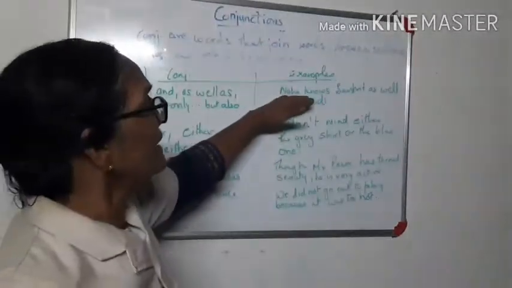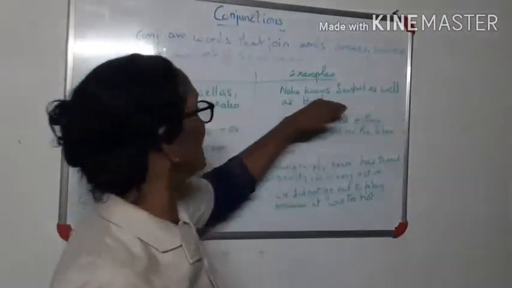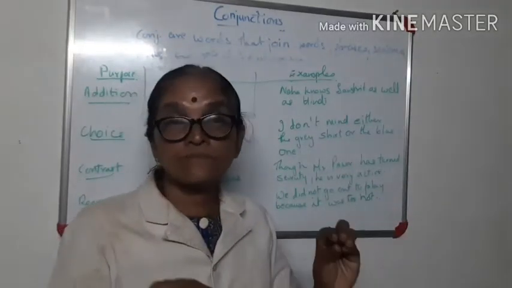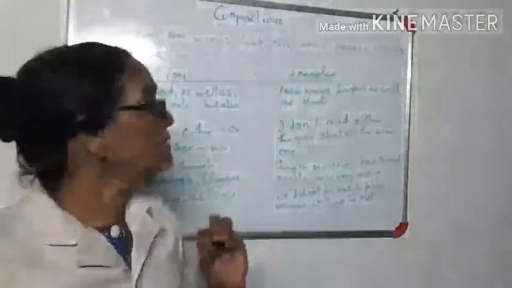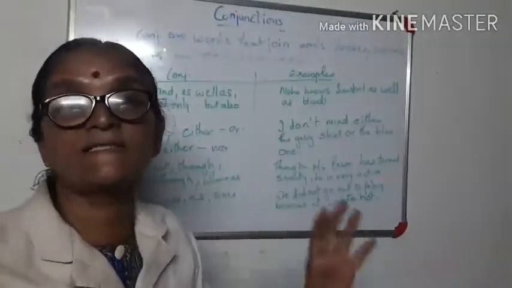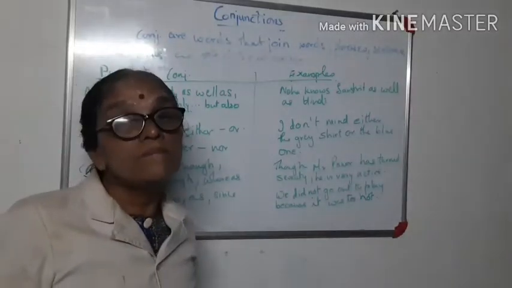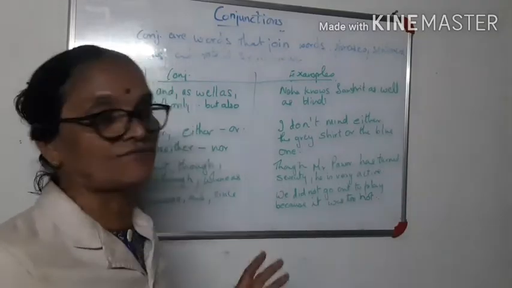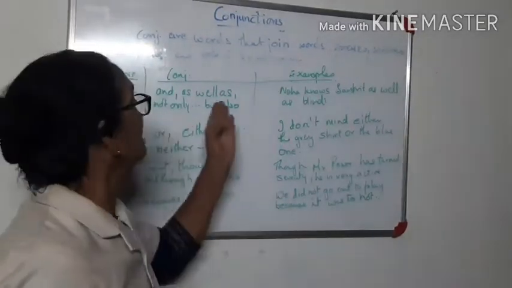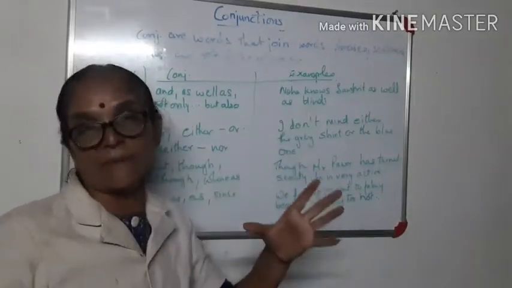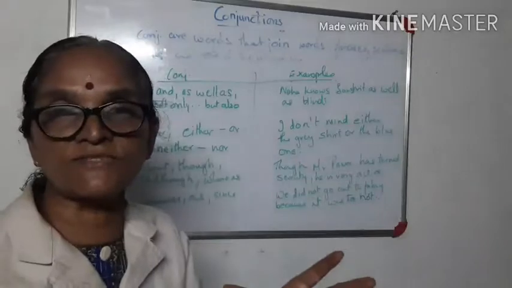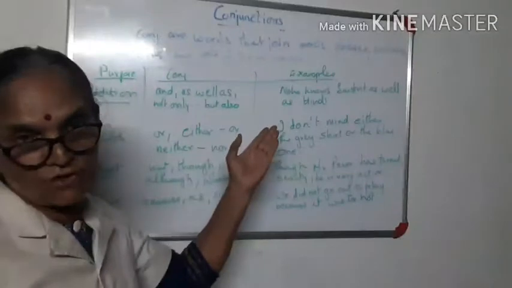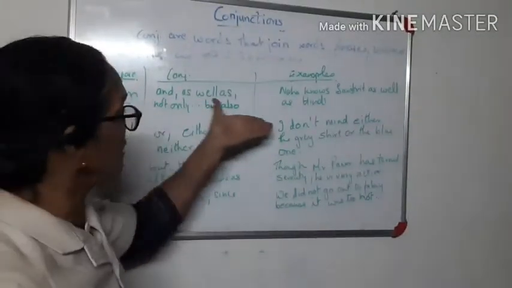Now here you see, Neha knows Sanskrit as well as Hindi. Anup knows English as well as Malayalam. There are two subjects there, and you use "as well as". So "and" also you can use, but at places "as well as" is much better. To make the sentence more stressful, you write "as well as". You can use all this in the same places. Got it? Now you know about addition and how you use it in sentences.